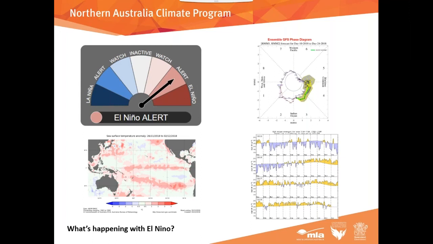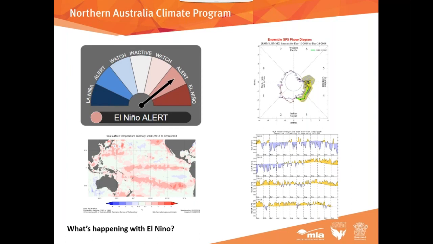What that means is it's not declared as El Nino, but the chances of El Nino forming are about 70% more than normal. So it's triple the normal likelihood of El Nino forming. If it does develop, it's probably quite late. Normally El Nino would have kicked in by now if we're going to have one, but a lot of the models are pointing to that, and they're pointing to that primarily because of sea surface temperatures in the